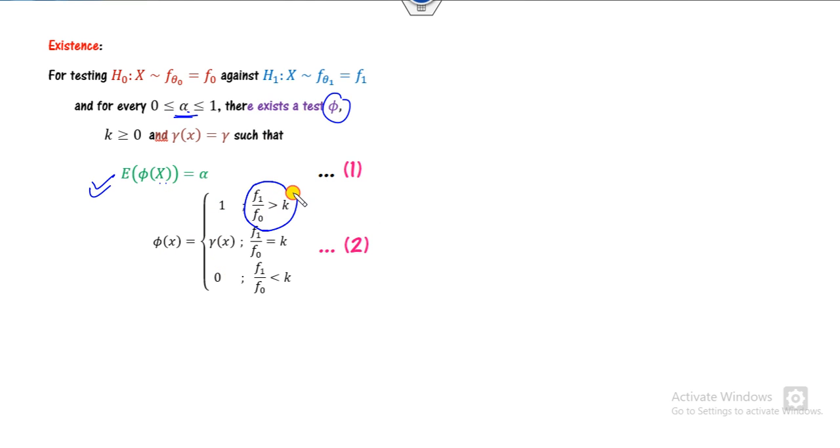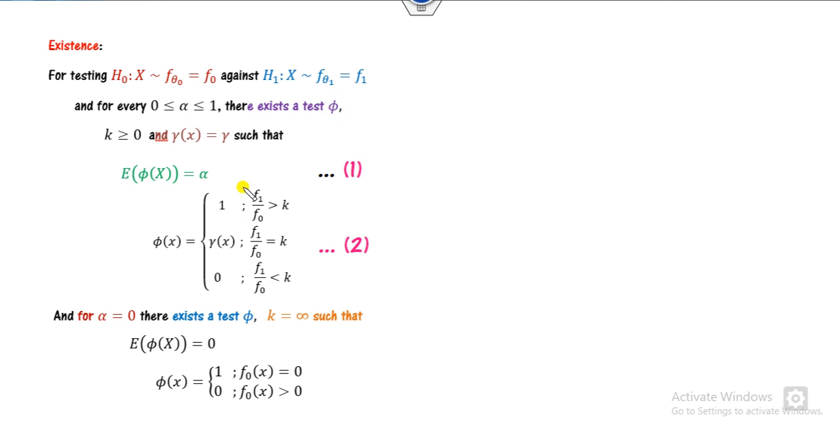This is nothing but my Neyman-Pearson lemma, which we already discussed in our various previous videos. And if the level of significance is 0, then we have to test phi such that k will be infinite and this condition will hold.